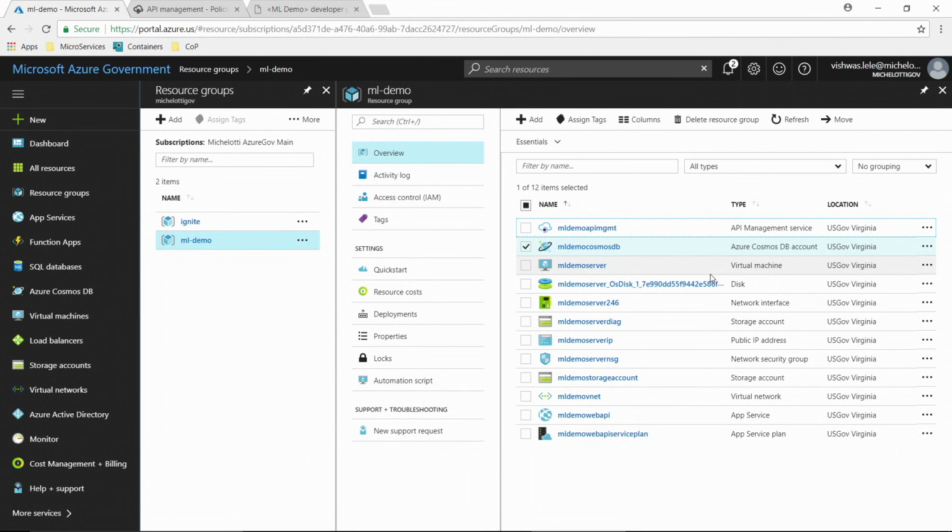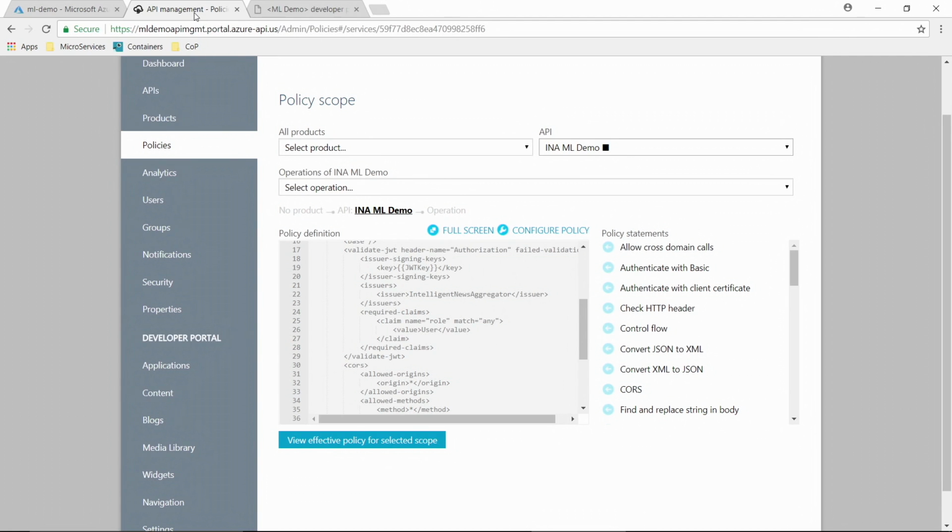And just to give you a flavor for a couple of these things, let me go into the API management portal here. As you know, there are two portals that come with it. One is the publisher portal and then the developer portal. So the publisher portal is, I'm an author of an API, I want to set up my policies.